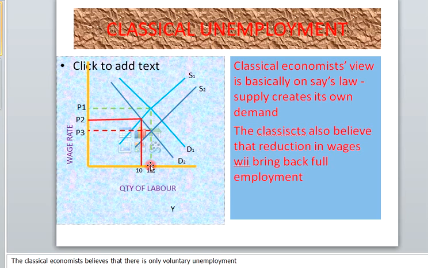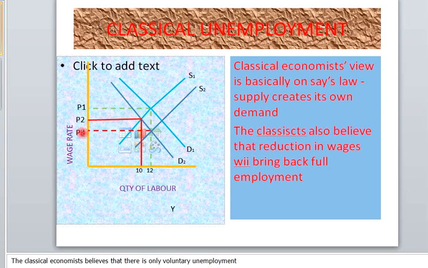Now, come back to the unemployment. Classical economics says that at this point, when the wages are slashed to P3, there will be some people who will not want to take the wages. Those people will now be referred to as those who are voluntarily unemployed. Why is it voluntarily unemployed? Because they are willingly not accepting the offer given to them by the entrepreneurs, by the firms. They are the ones who are saying they are not ready to work because of the slash in the wages.